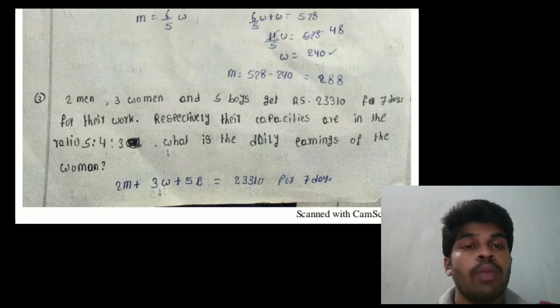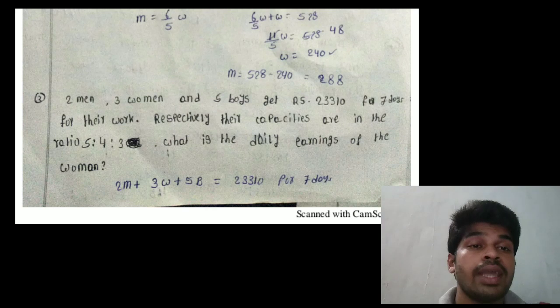Next, 2 men, 3 women and 5 boys get 23,310 rupees per 7 days for their work respectively. Their capacities are in the ratio 5:4:3. What is the daily earnings of the woman?